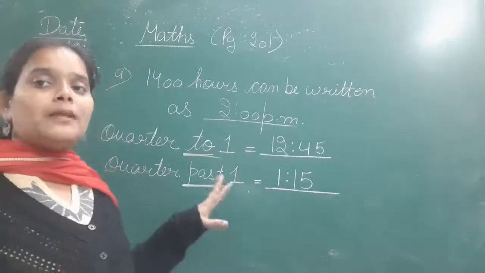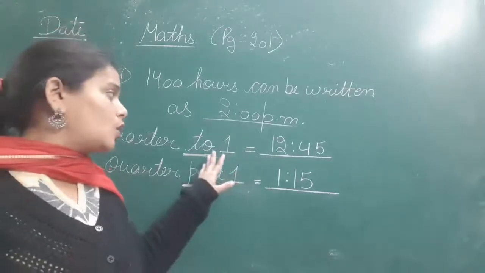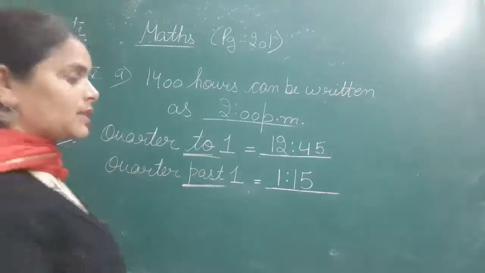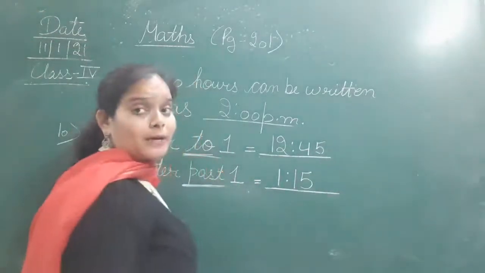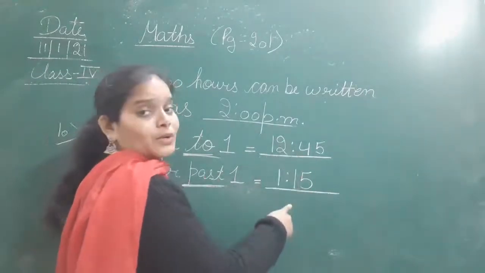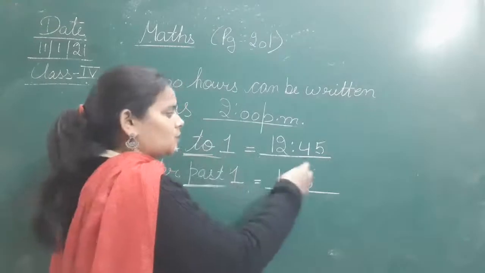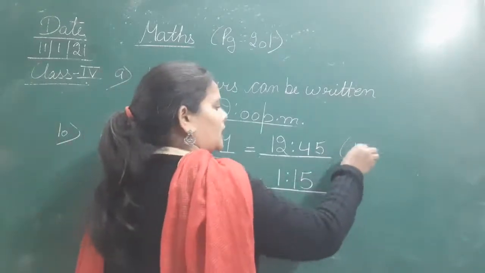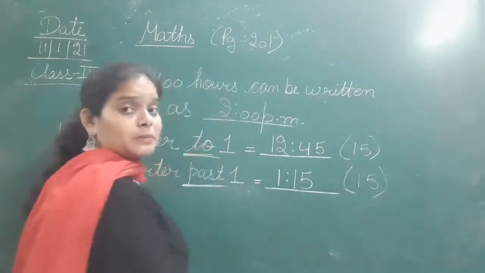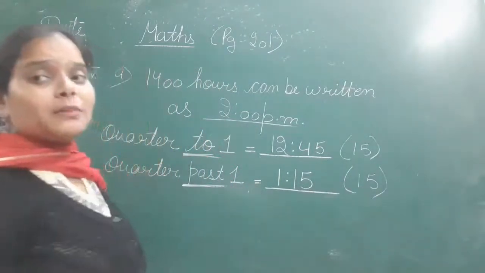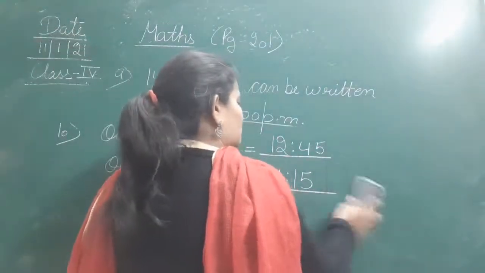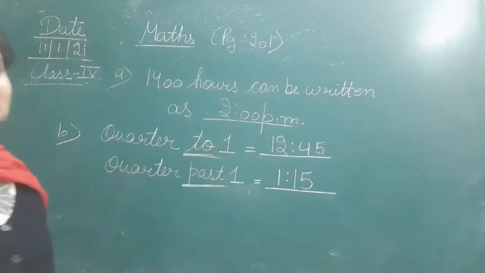How many minutes have already been passed from 12:45 to 1:15? तो 12:45 से लेके 1:15 तक कितने मिनट्स टोटल पास हो चुके हैं? तो देखिए, 1 बजने में कितने मिनट्स बाकी थे? 15. और 1 बज के कितने मिनट्स हो चुके थे? 15. So that means 15 + 15 is 30. So how many minutes have passed between 1:45 and 1:15? That is 30 minutes.